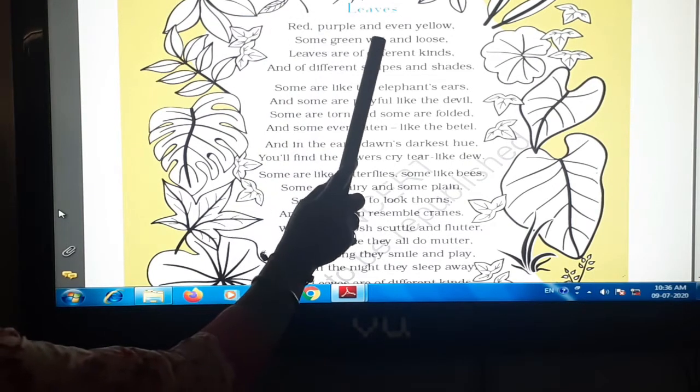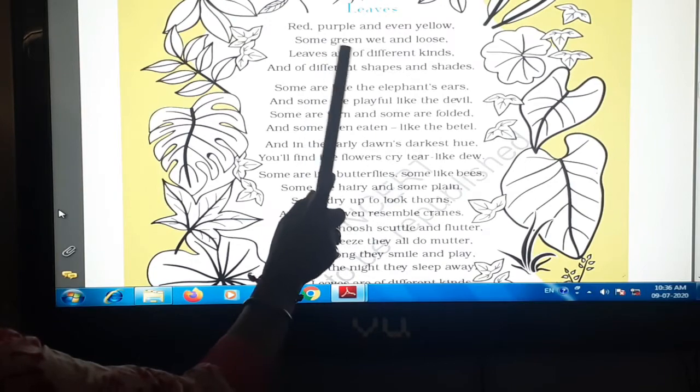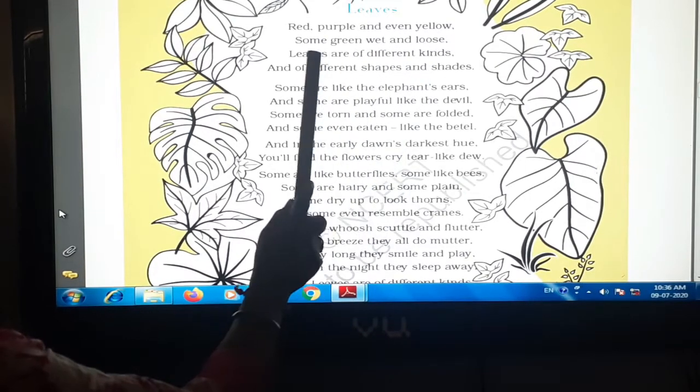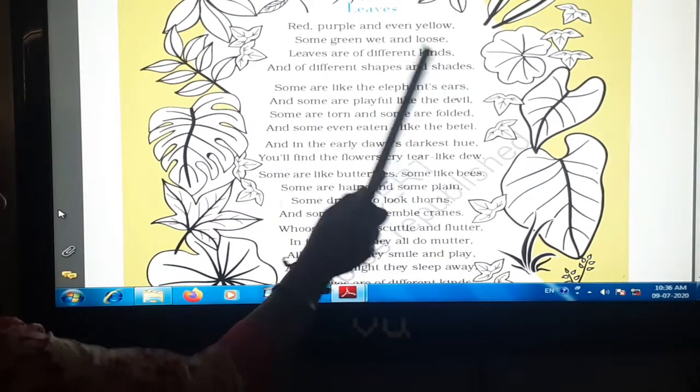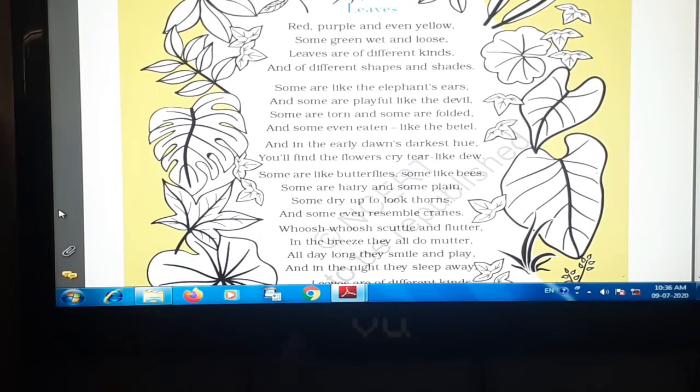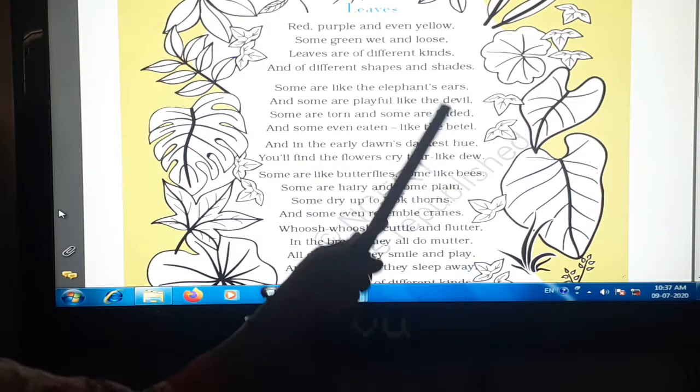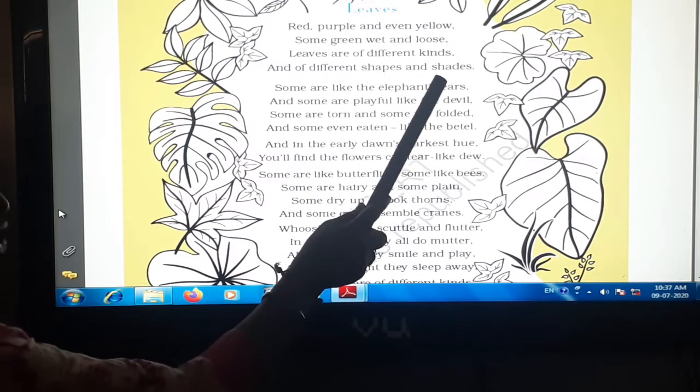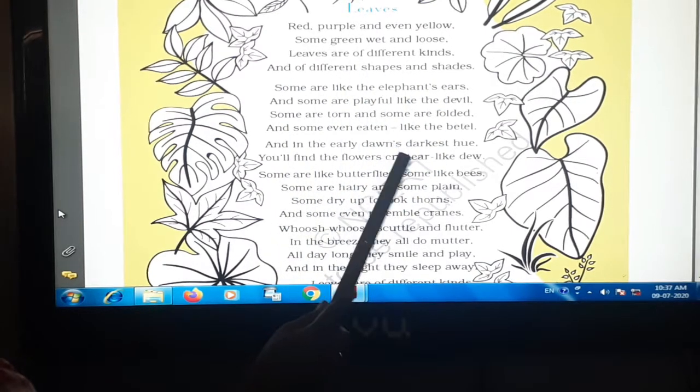Red, purple, and even yellow. Some green, wet, and loose. Leaves are of different kinds. कुछ leaves होते हैं red, purple also I have shown you the leaves. Even yellow leaves are there. Some leaves are green and wet, means गीले होते हैं, and some are loose. The leaves are of different kinds and of different shapes and shades. They have different shades also.